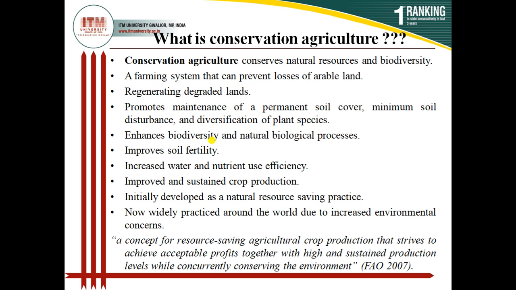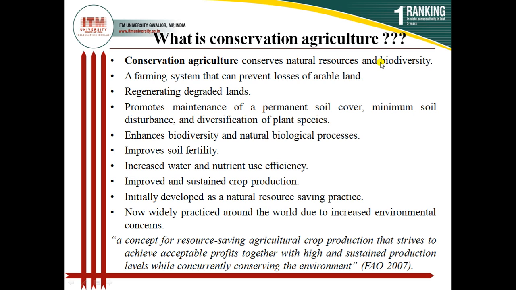In our conventional practice, because we want to exploit the resources extraordinarily to get the maximum advantage, we are losing biodiversity. So conservation agriculture is not only to conserve the natural resources, it also conserves the biodiversity in our ecosystem.